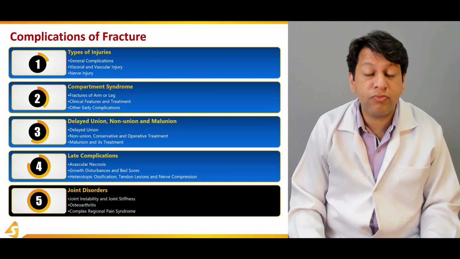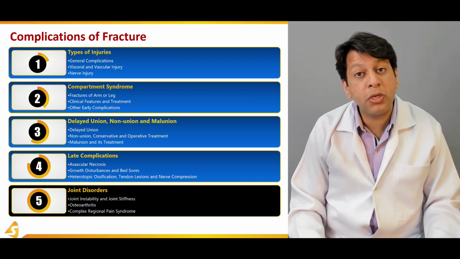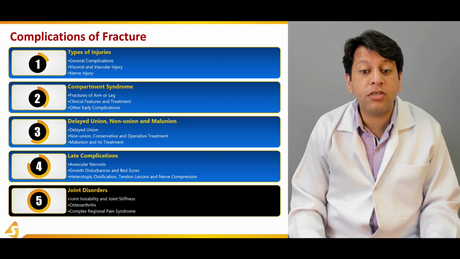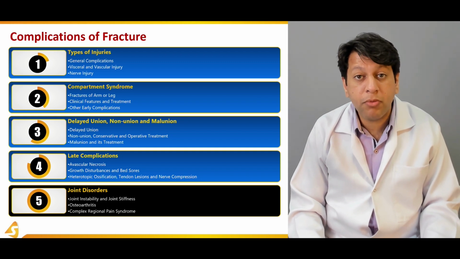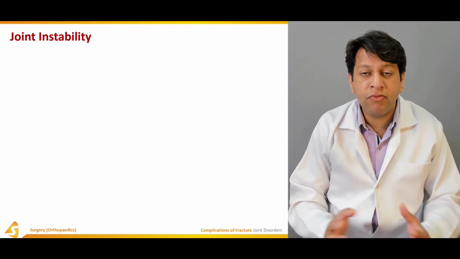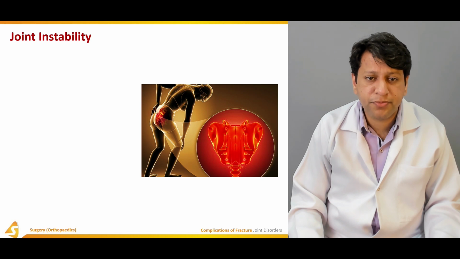This could be in the form of later on presenting with joint instability and joint stiffness. There could be post-traumatic osteoarthritis of the joint, or it could be associated with complex regional pain syndrome, which may be present post-trauma as well. And we'll be briefly discussing all of this in this section. Now coming to joint instability.